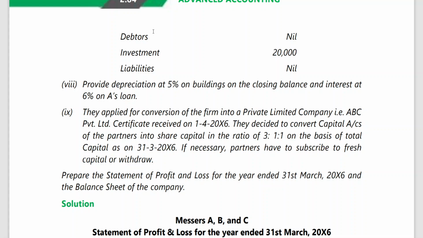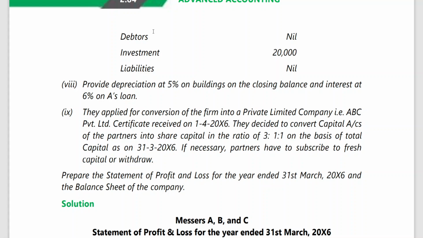That is not required, but without that, how can you come to 31st March 16? He has given that a partner has been admitted, with the treatment of goodwill. But when it comes to the solution, he is looking at only two things: profit and loss account for 31st March 16 and the balance sheet of the company. That's it. He is not even looking at the balance sheet of the partnership firm.